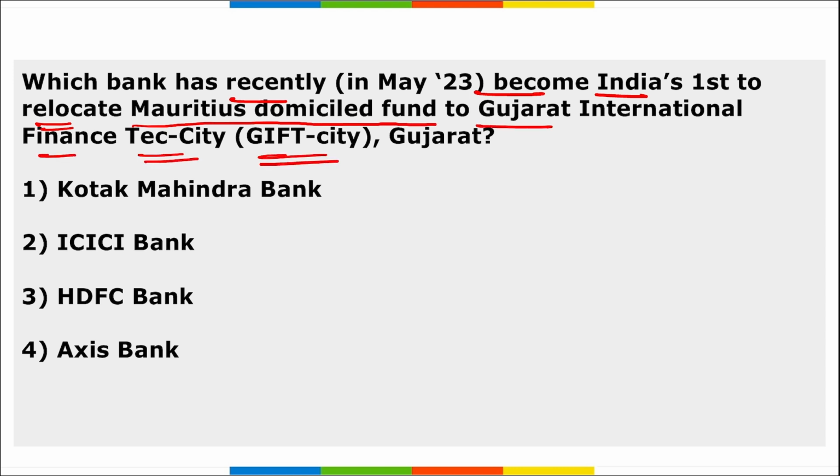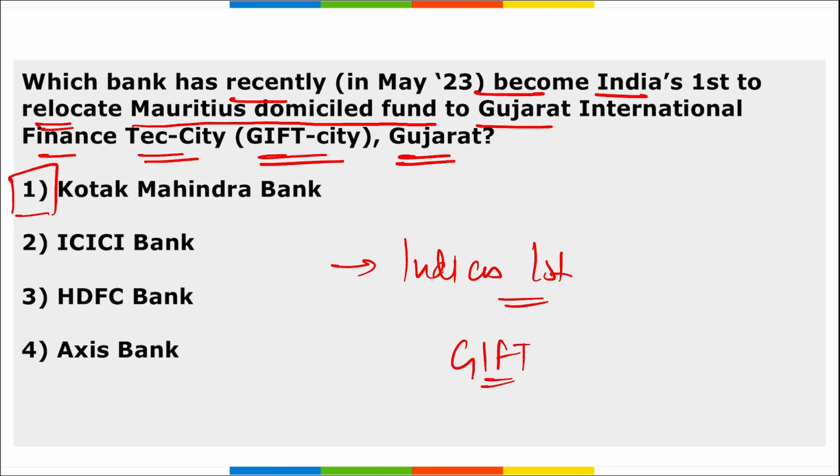Next, which bank has recently become India's first to relocate a Mauritius domiciled fund to Gujarat International Finance Tech City, that is GIFT City in Gujarat? So it is Kotak Mahindra Bank, right? Mumbai, Maharashtra based Kotak Mahindra Bank became India's first to relocate a Mauritius domiciled fund to GIFT City. Now there are branches in GIFT City. And where is GIFT City? It is in Gujarat.